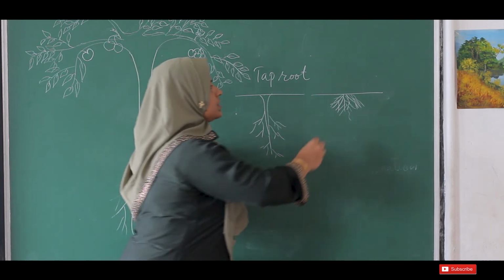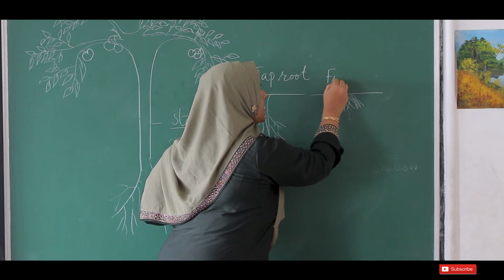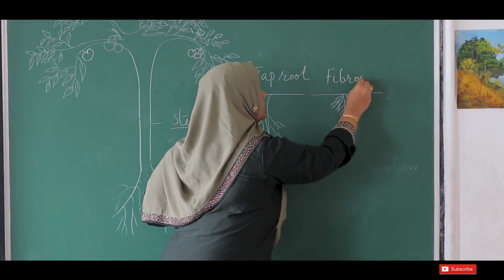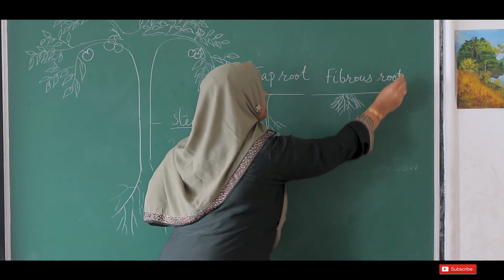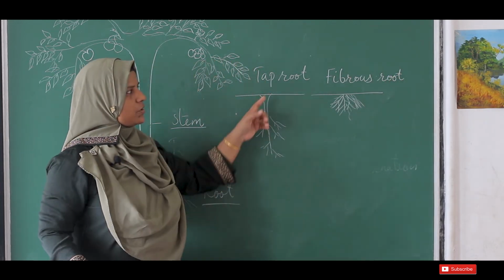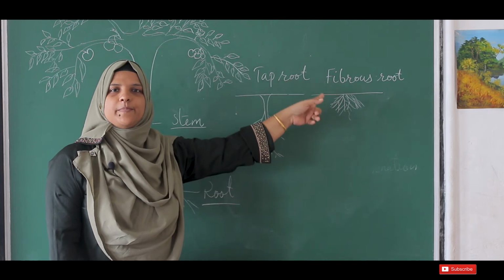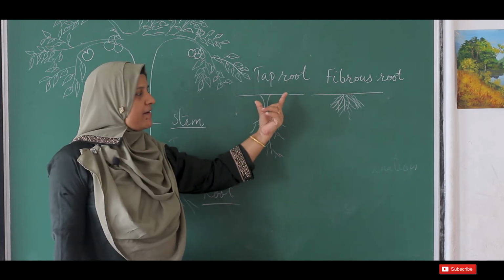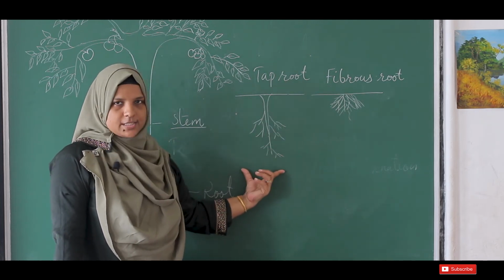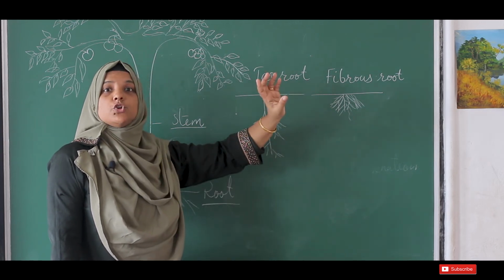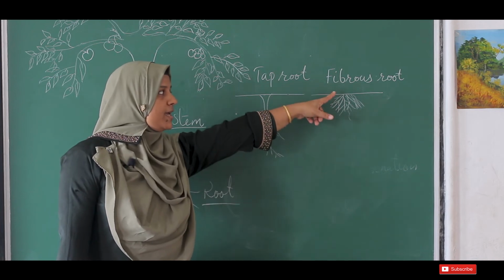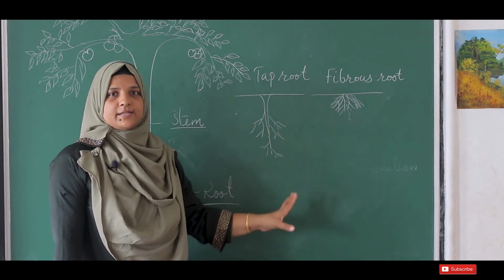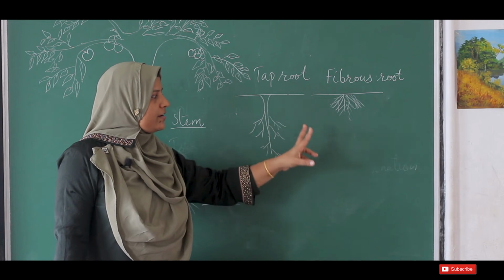This type of root system is called the fibrous root system. Okay, so there are two types of root system, taproot and fibrous root. Taproot means having a main root with branches. Fibrous means there is no main root, but the roots arise from the base of the plant.